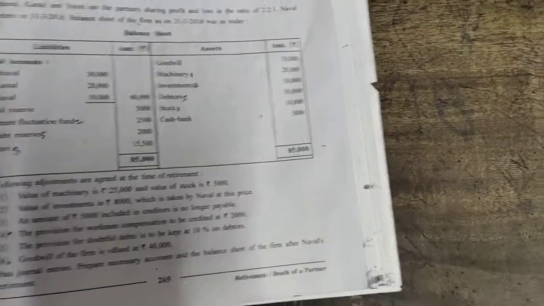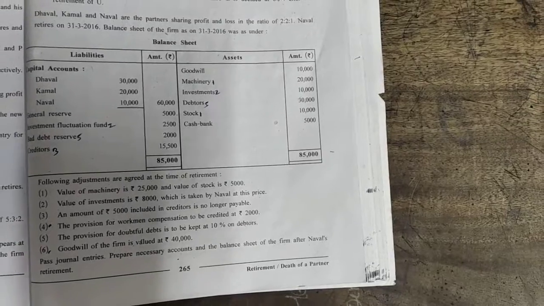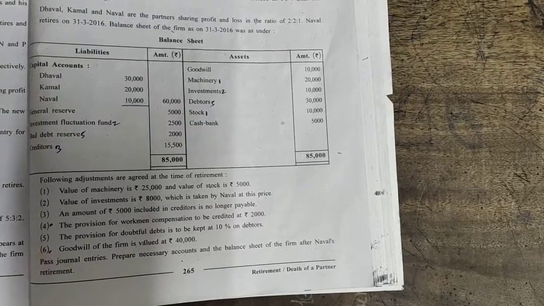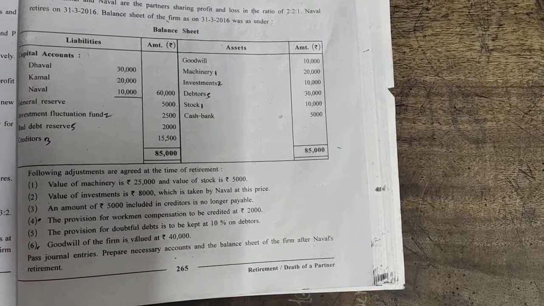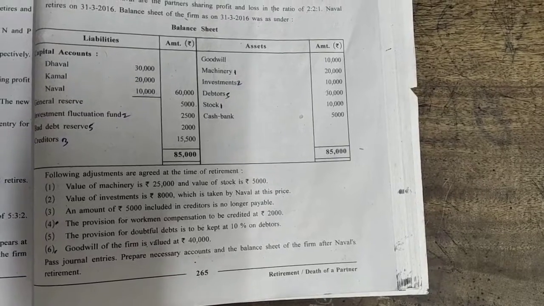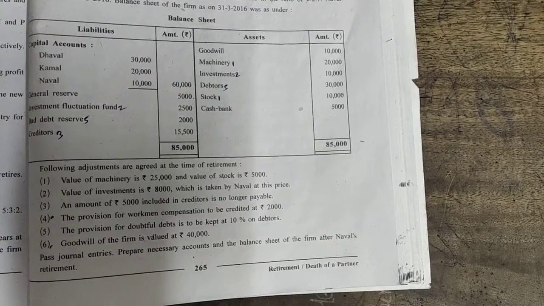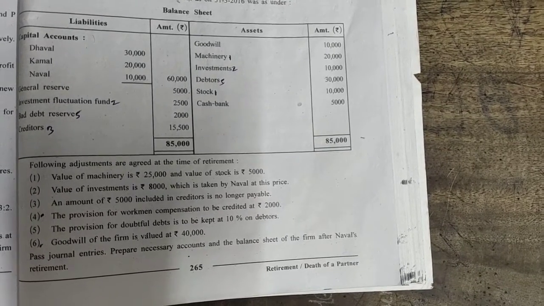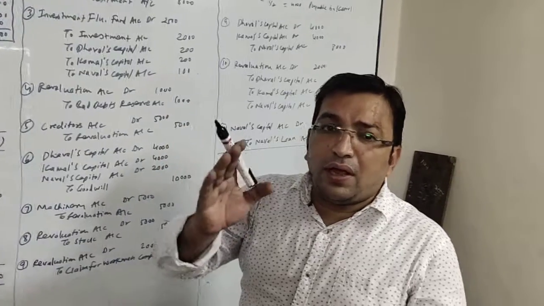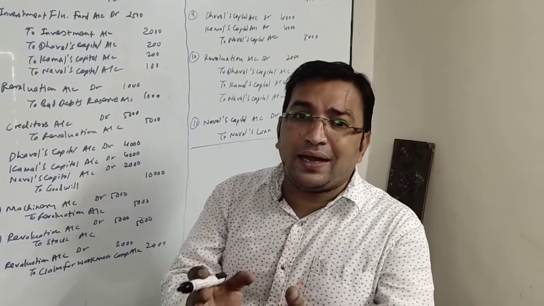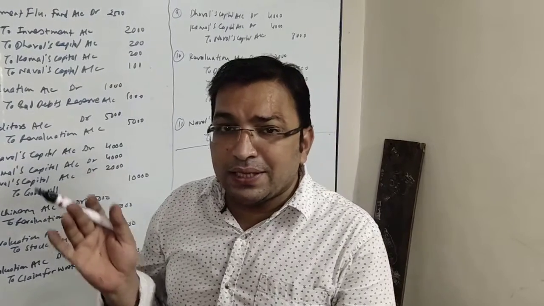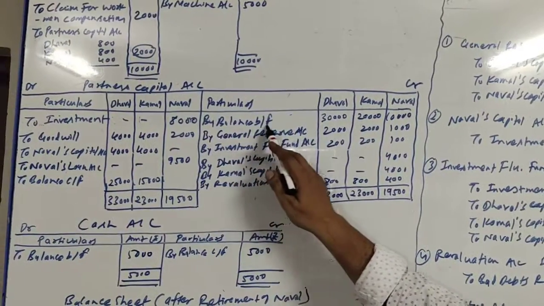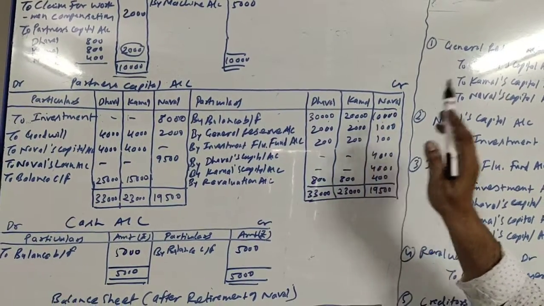Okay. So here we have marked all the adjustments in our old balance sheet. One by one we will be taking the amounts of the balance sheet and we will be going accordingly. So we will start from the capital side, that is the liability side. First amount is capital, Dhaval, Kamal and Naval, 30,000, 20,000 and 10,000 respectively. So we know this is the opening balance of capital, as we were writing in admission of a partner as by balance brought down. Here also it will be written the same way. So here in partners capital account, by balance brought forward 30,000, 20,000 and 10,000.